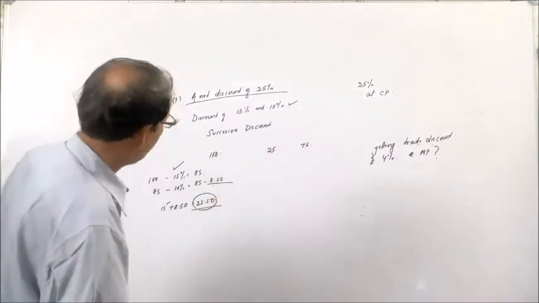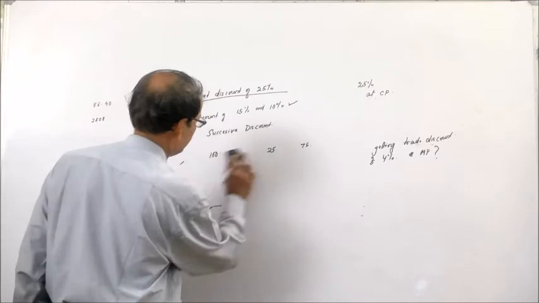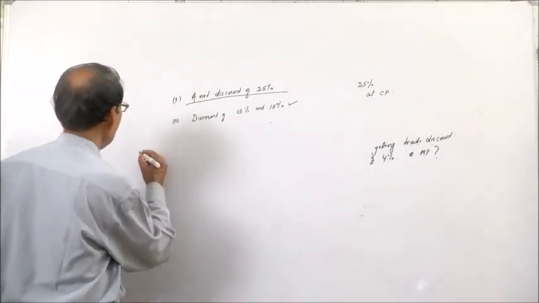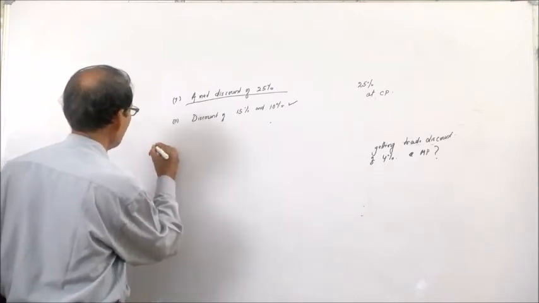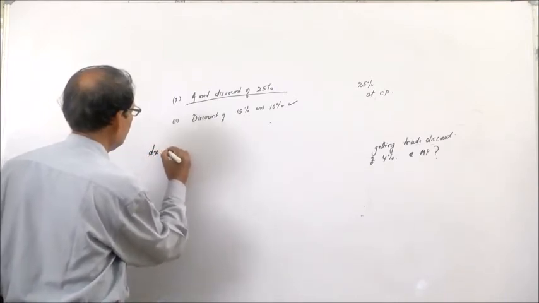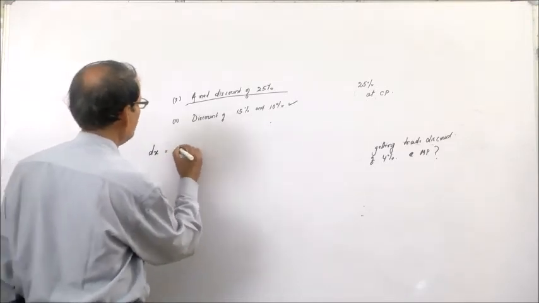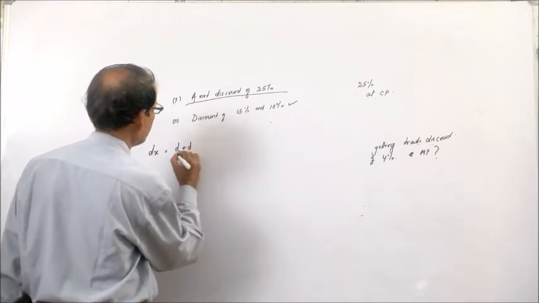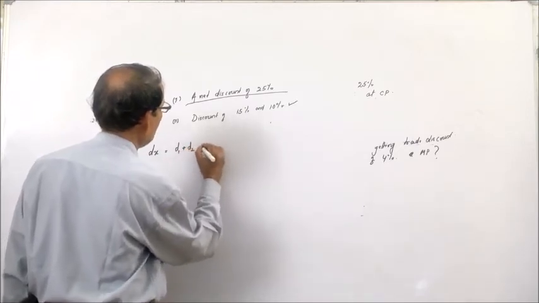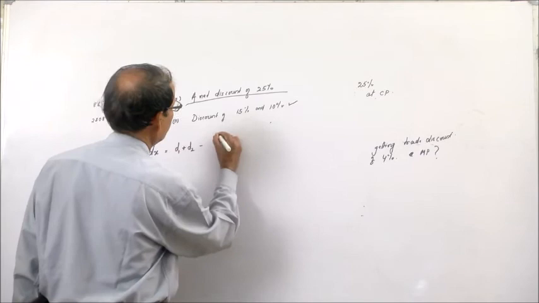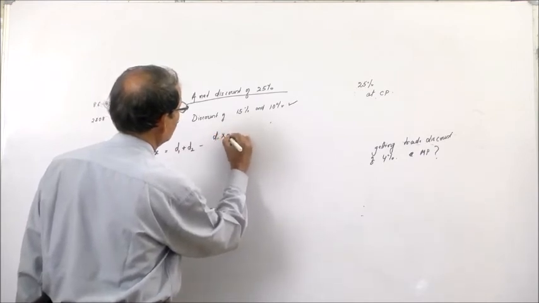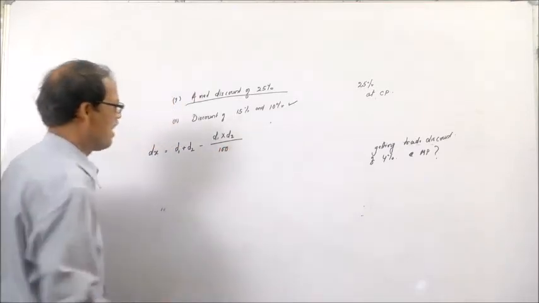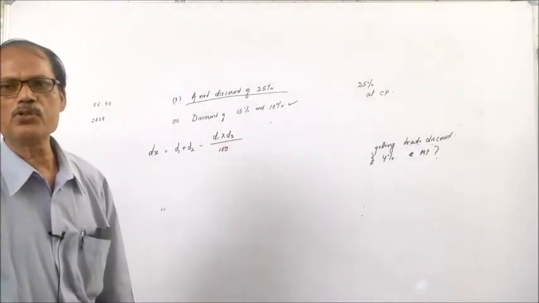And normally when successive discounts are given, for calculation of successive discounts we can use a formula, that is dx = d1 + d2 - d1 × d2 / 100, where d1 is discount 1 and d2 is discount 2. When two discounts are given, we can use this formula.